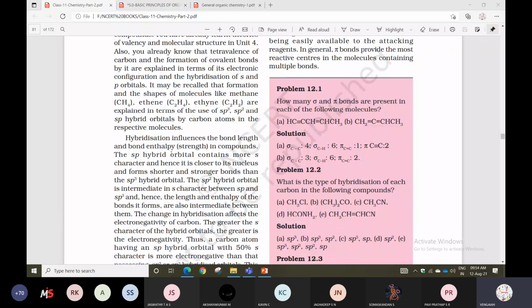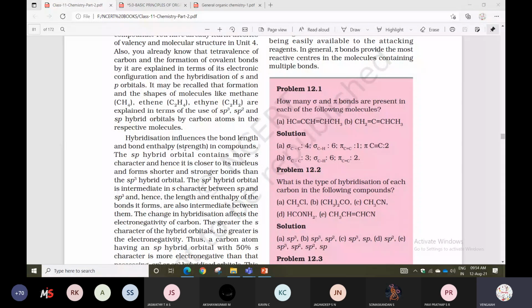Hybridization influences the bond strength and bond enthalpy in compounds. Bond strength, nothing but bond energy, they are discussing. The sp hybrid orbitals contain more s character, and hence are closer to the nucleus and form shorter and stronger bonds.